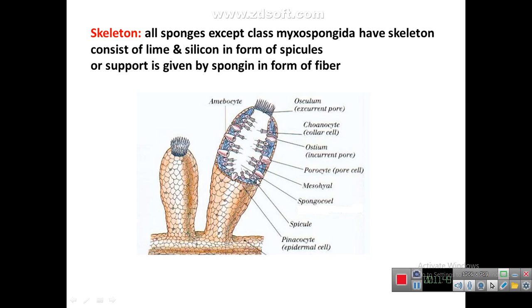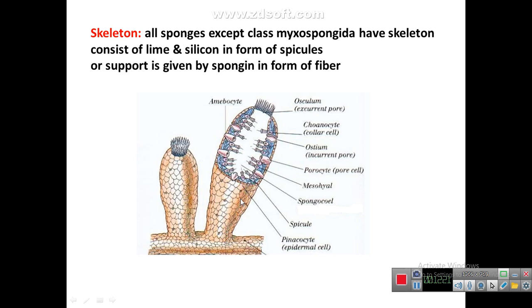This structure is the spicule, the function of which is to provide support, and these cells are the pinacocytes, the epidermal cells. And also the body contains some other cells, that is the amoebocytes. Some of the amoebocytes take the digested material from the choanocyte to all other cells of the body, while some of the amoebocytes develop into egg and sperm and help in the process of sexual reproduction.